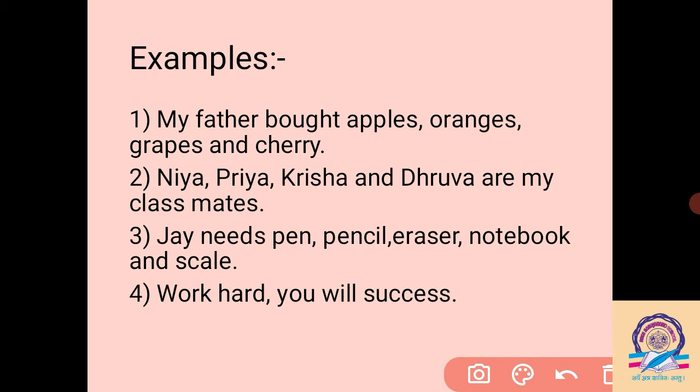Then the second sentence: Nia, Priya, Krisha and Dhruva are my classmates. At the end of the sentence, I have put the full stop, and to separate Nia and Priya, I have put the comma. Then Priya and Krisha, to separate them, I have put the comma. Between Krisha and Dhruva I haven't put the comma because the conjunction "and" is already given.